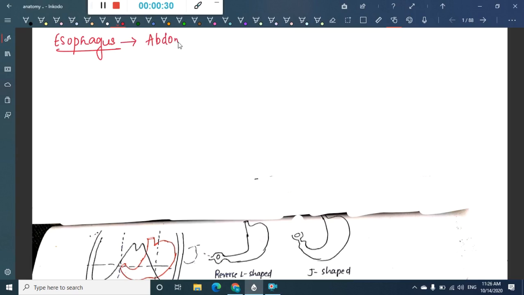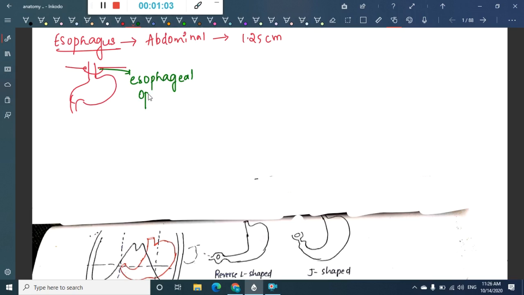So the abdominal part of the esophagus is only 1.25 centimeters long, and it enters the abdomen through the esophageal opening in the diaphragm. So we will learn a few points about this esophageal opening, right?